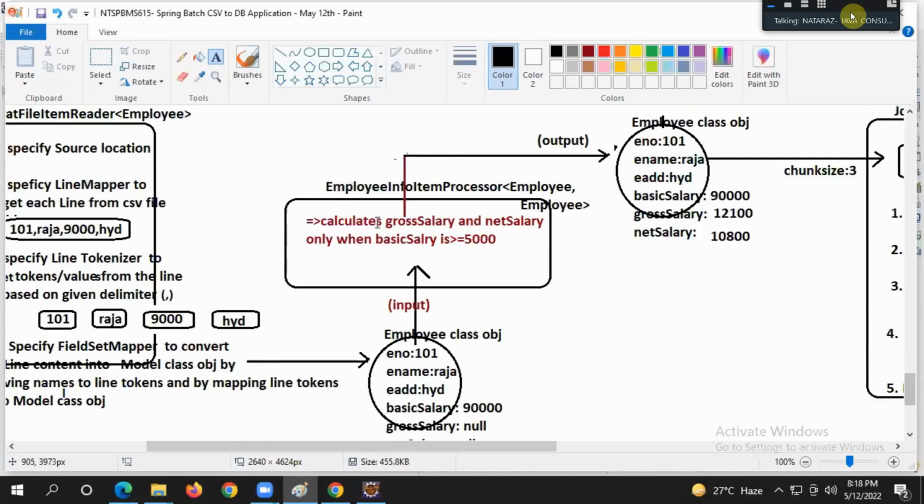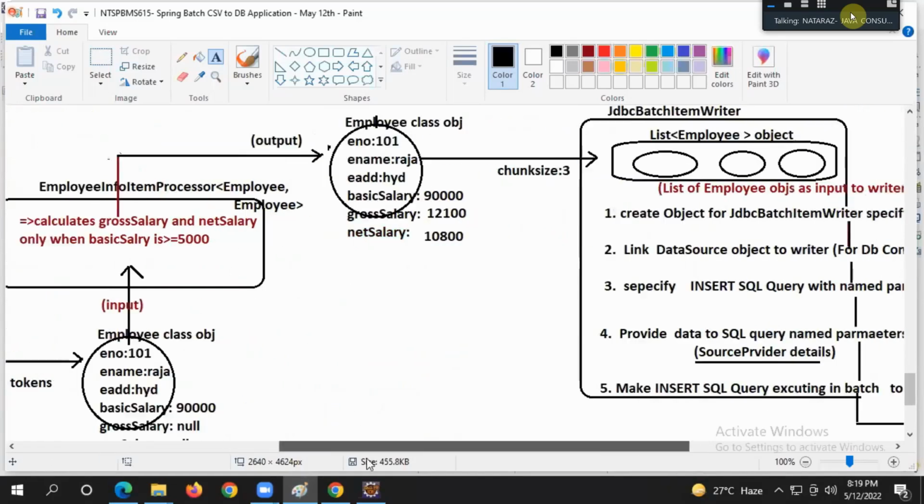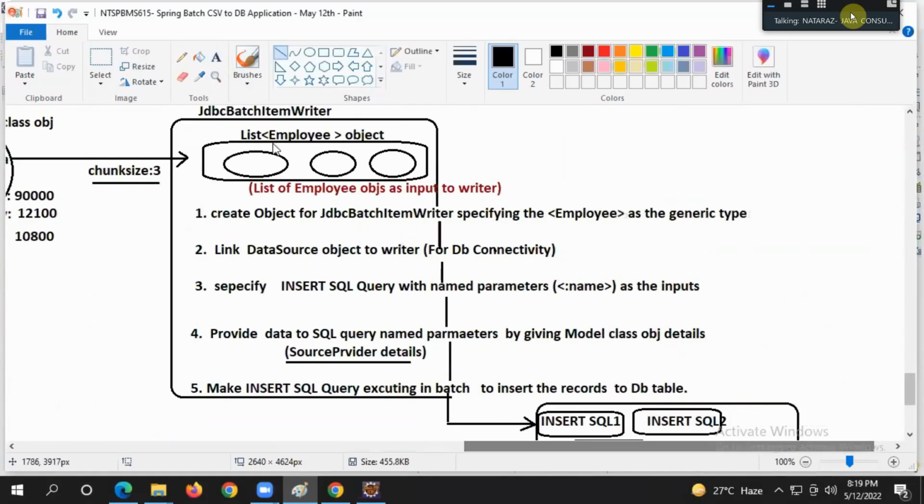This is input, guys. The item processor takes an employee and gives out an employee. Calculate gross salary and net salary when basic salary is 5,000. So like this, it gets the output as an employee object having gross salary and net salary. The same employee object is updated with gross salary and net salary. But don't forget, we are going to take one chunk size. Let us assume chunk size is 3. Then I will get a list of employee objects having 3 employee objects.